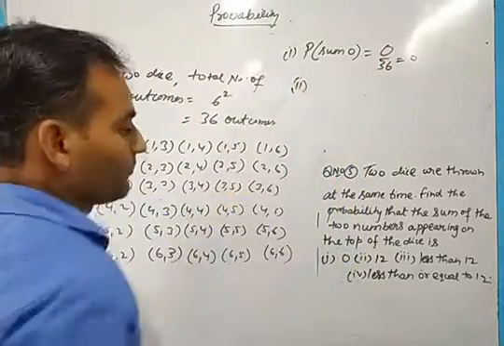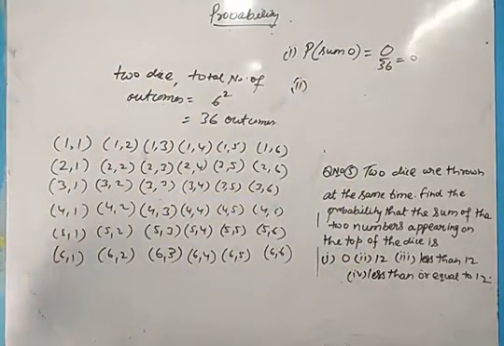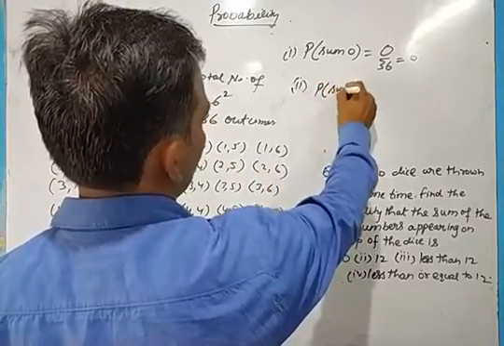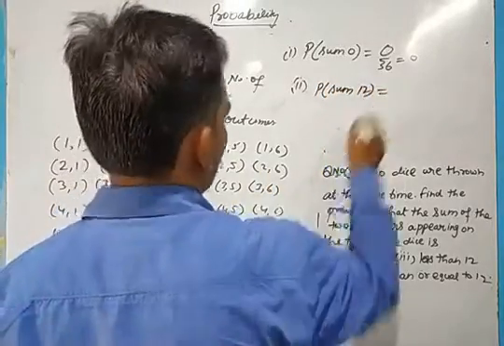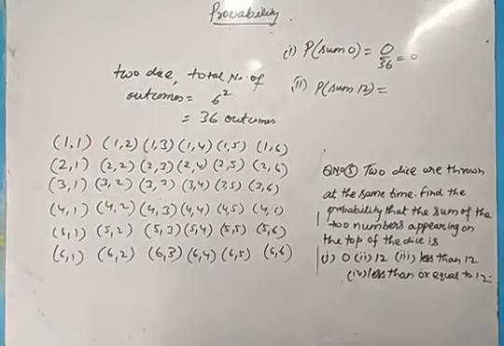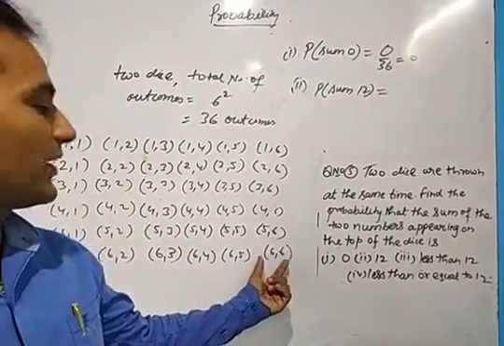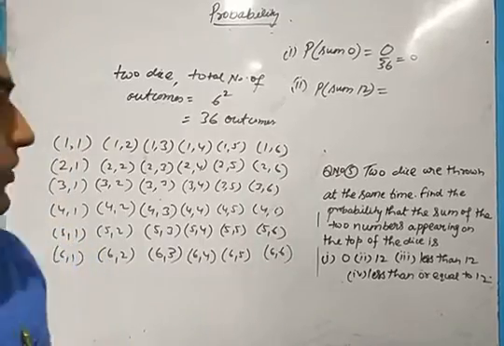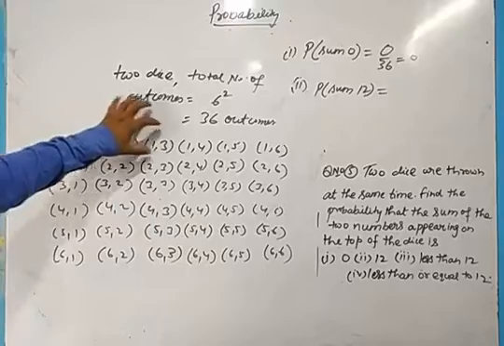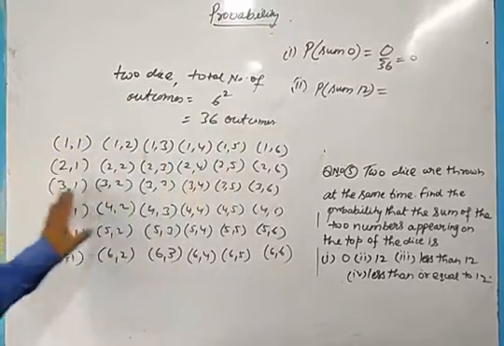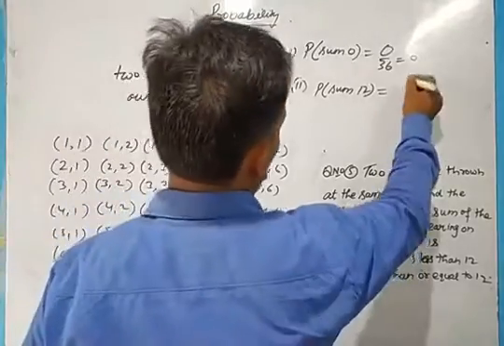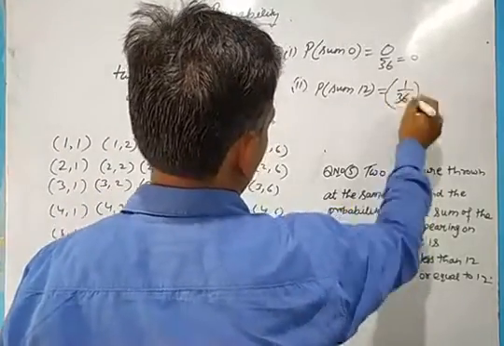Second part, sum 12, sum of two numbers, probability of getting sum 12. So let us see now, in what cases we are getting the sum 12. If in both the dice we are getting 6 and 6, the sum will be 12, nothing else. See, 1 plus 1 is 2, 1 plus 2 is 3, 1 plus 3 is 4. Are you getting 12 anywhere? No. Only one condition is there. So the probability will be 1 by 36.